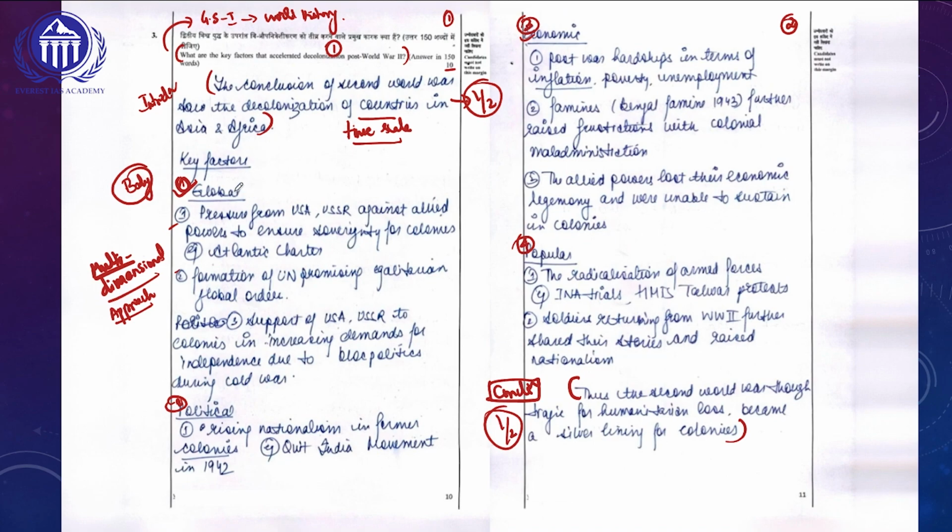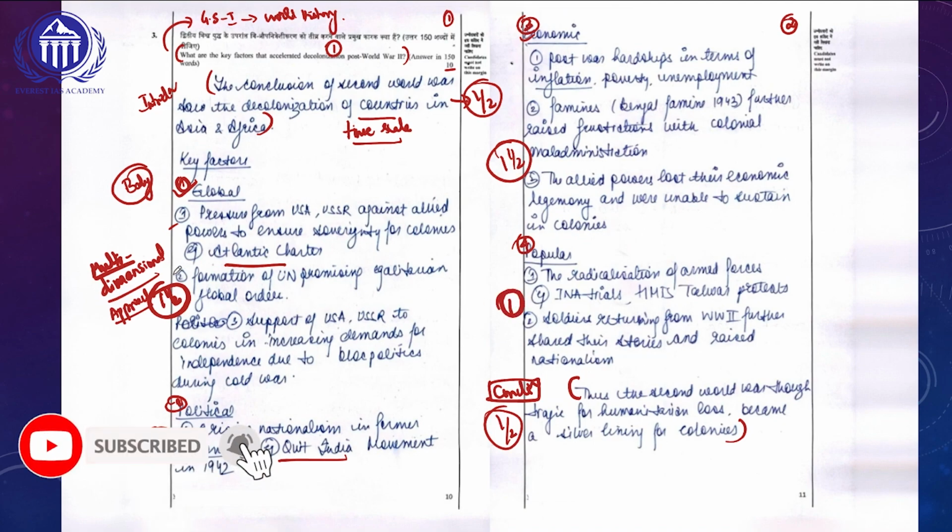Overall, in each of the subheadings, she has followed a point-based approach. Additionally, she has written a variety of examples to support her answer. For the global factor, she has written 3 points, so she will be getting 1.5. For the political, she has written 1 point, half a mark. And economic, she has written another 3 points, so 1.5 marks. And for the popular factor, she has written another 2 points, so 1 mark.